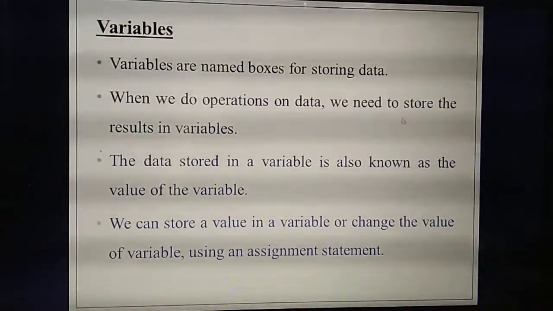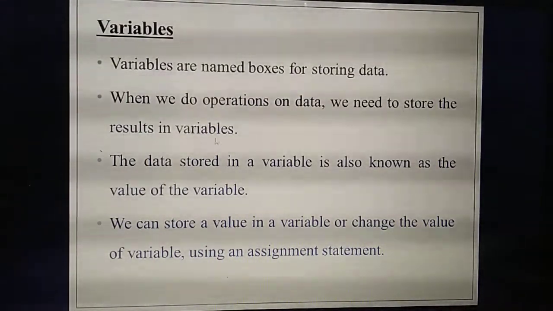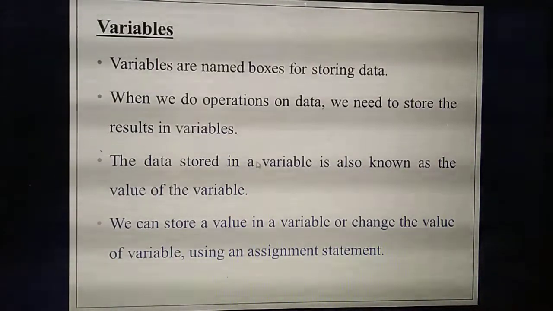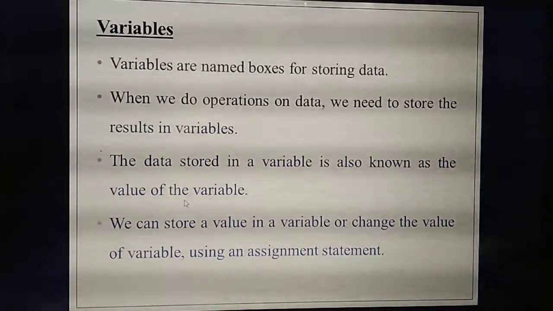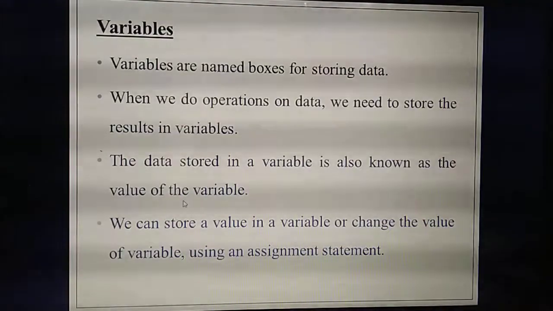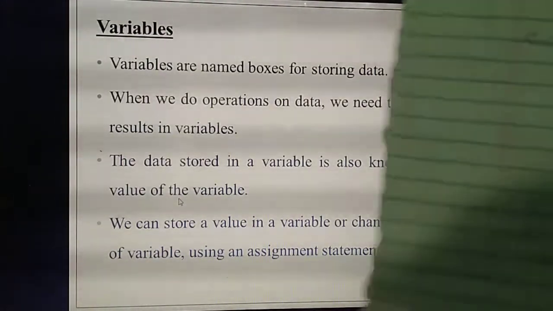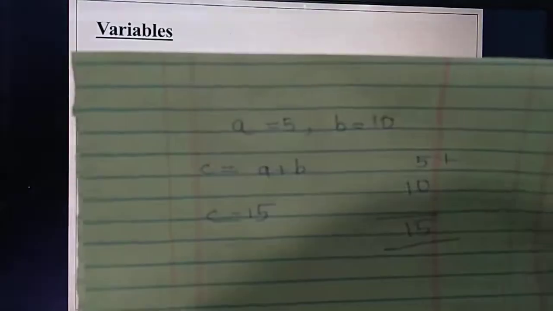So we need to store the result, that means the answer, in one variable. What variable have I given? c. The answer you are storing in the variable is called the value of the variable. So what's the value of c now? 15, isn't it? After adding two numbers, you will get the answer 15. So what's the value of c now?